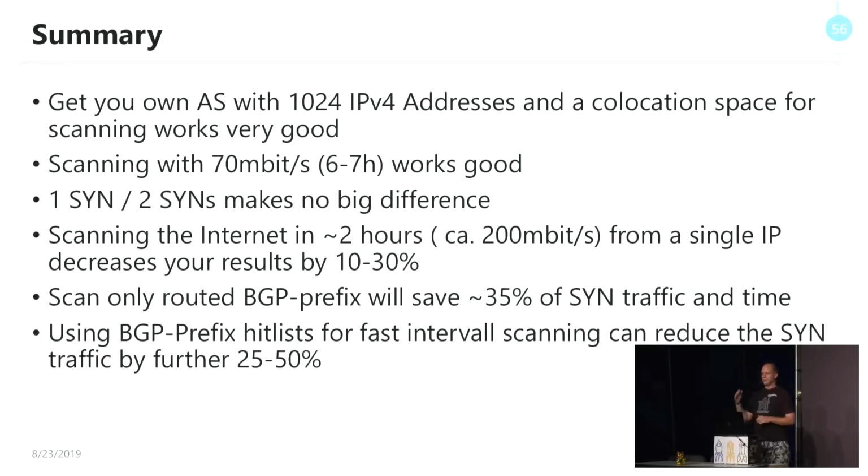Furthermore, how to do this? Here is my small cheat sheet. Get your own AS and a /22. This means like 1024 IP addresses. Scan not faster than 70 Mbit. Use 1 SYN, 2 SYN.